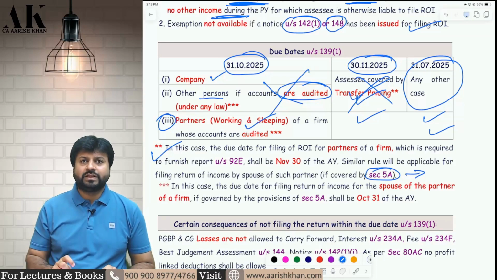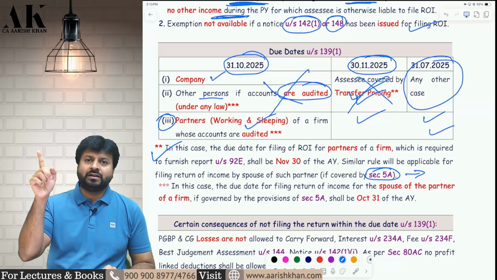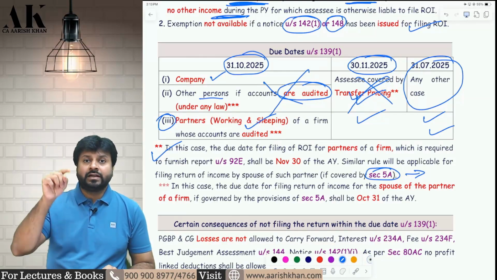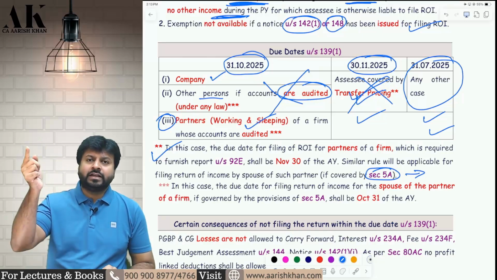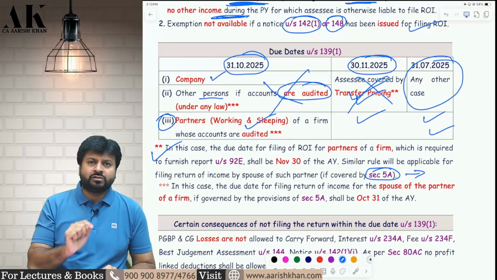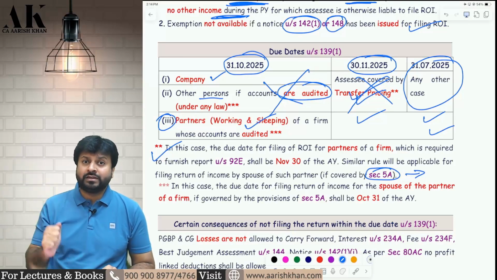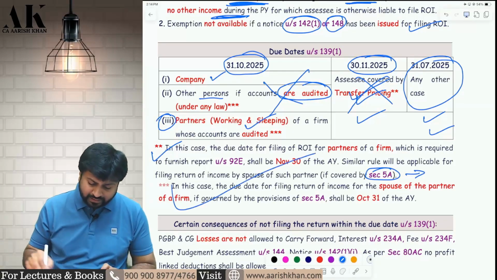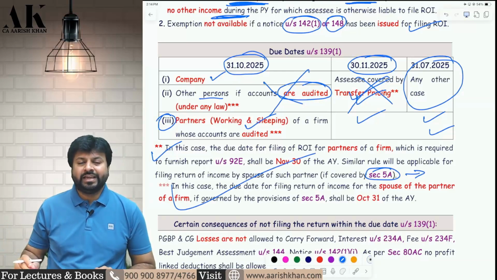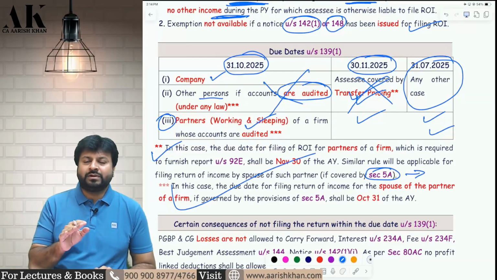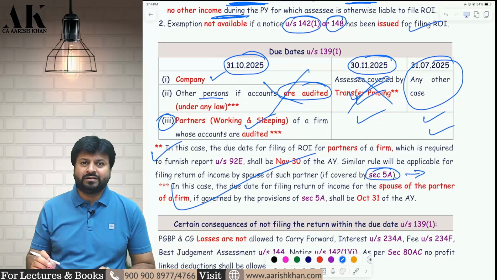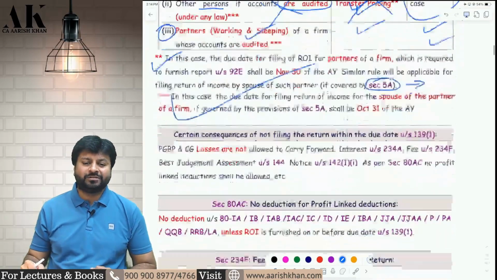Now let's imagine that the husband is residing in Goa, the wife is obviously also residing in Goa, they are residents of Goa, and the husband is a partner in a partnership firm and the firm is getting audited. If the firm is getting audited, the husband will file his return in October. Now 50% of the husband's income is the wife's income, therefore the wife should also file in October, yes or no? That's what this particular point has to say, check it please. So in case of these states, if the husband is filing in October, then the wife will also file in October because 50% of the income is the wife's, correct or not? I hope it is clear to all of you.